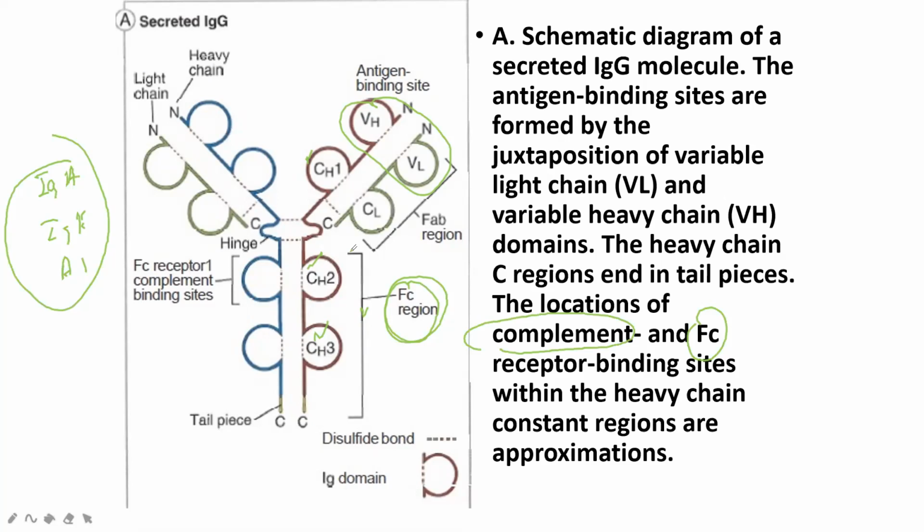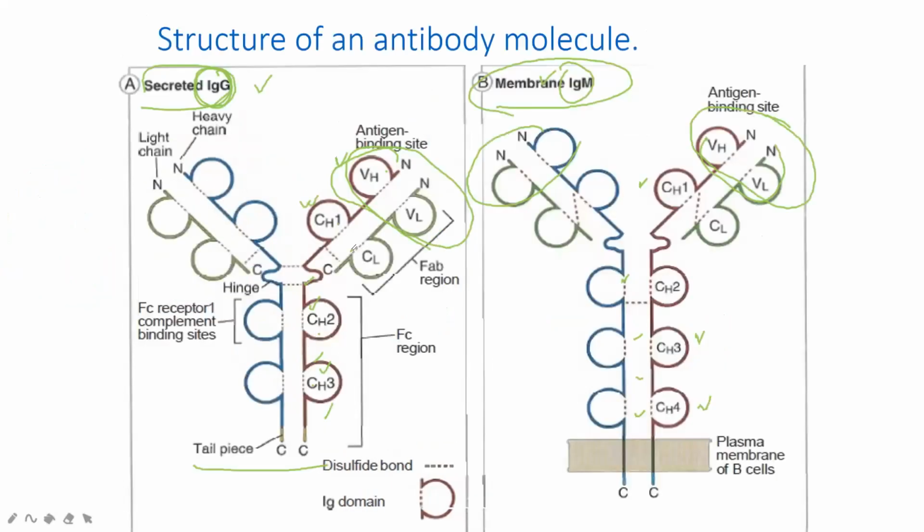The other three antibodies are not able to stimulate the complement system. Understand? Keep in mind this part. So this is the Fc part of IgM, and this is the Fc part of IgG. Which one is stronger for complement stimulation? The Fc part of IgG is stronger for complement activation.